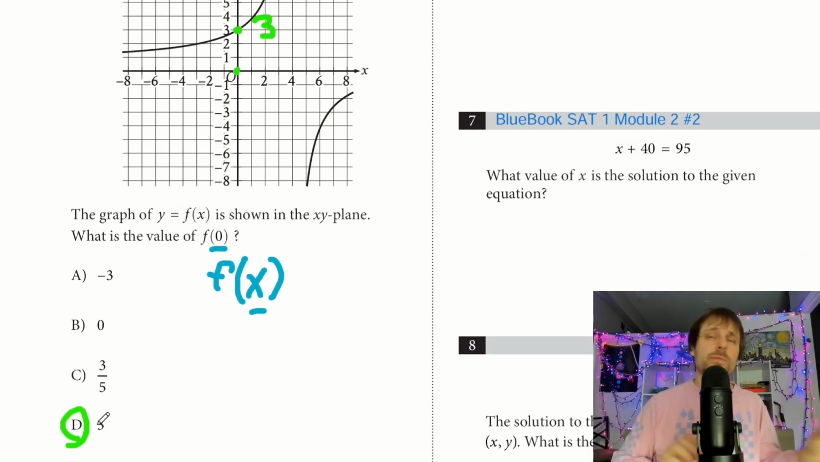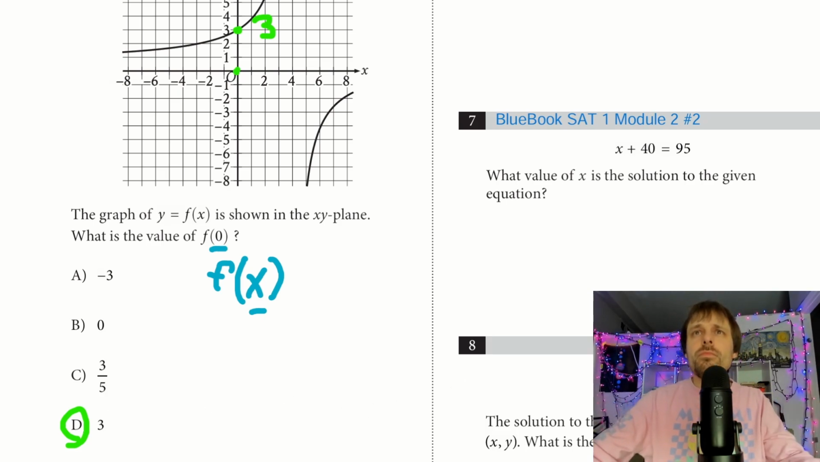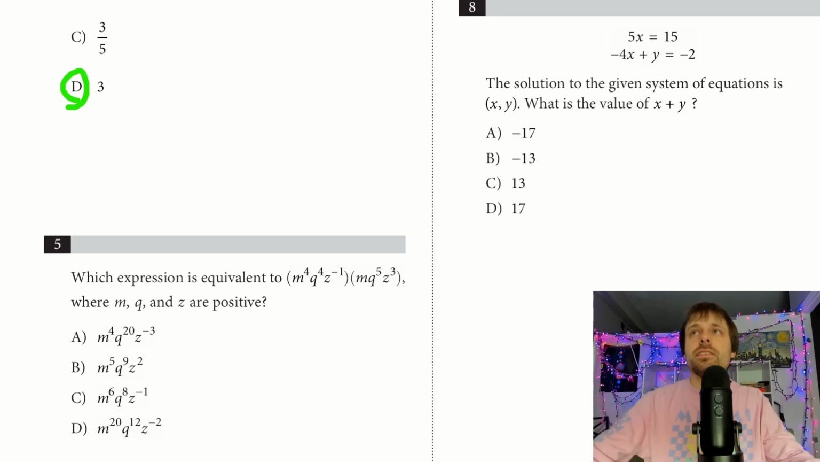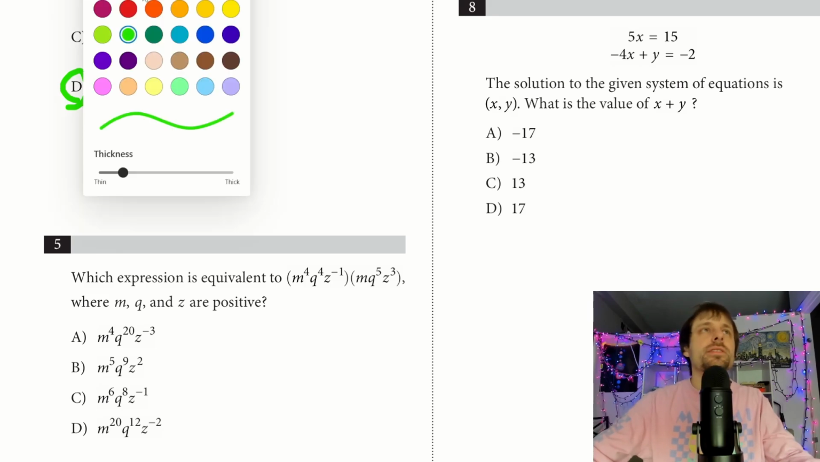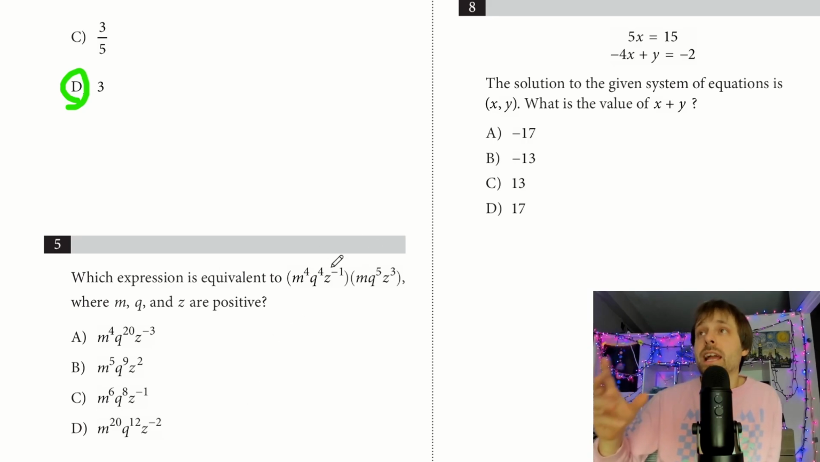So again, not too bad these first couple pages. Really good warm-up problems. I look down below. This is going to be excellent practice with my exponents. So for number 5 here, which expression is equivalent? So again, I see m's times m's, q's and q's. So it's going to be exponent rules.